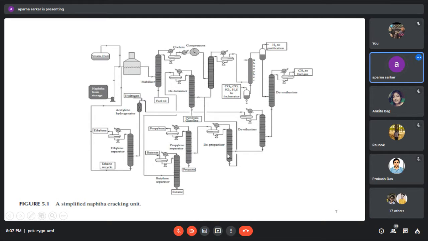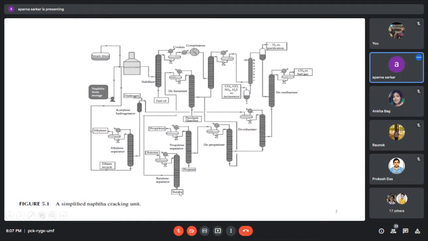Now the depropanizer bottom product is coming into this debutanizer section. In the debutanizer section, we are separating the pyrolysis gasoline as a bottom product. From the debutanizer, as a top product, we are separating the butane.